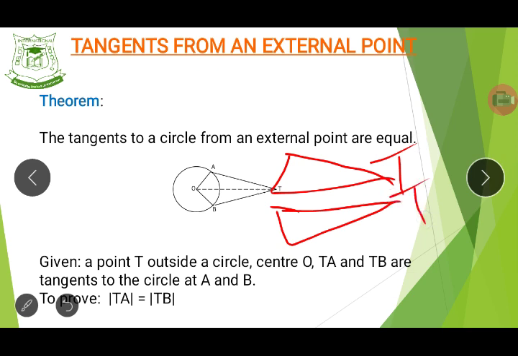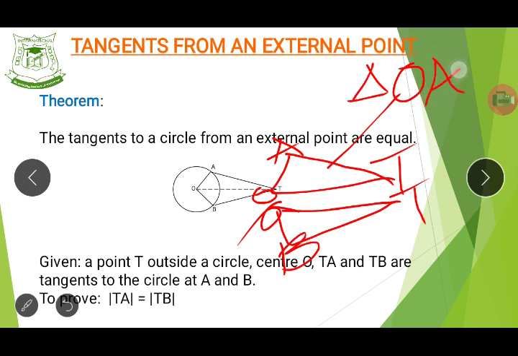The first one starts at point O, the same point O. On this side we have A, on this side we have B. Do you see that now? So this triangle is triangle what? Triangle OAT, right? And then this triangle is triangle what?